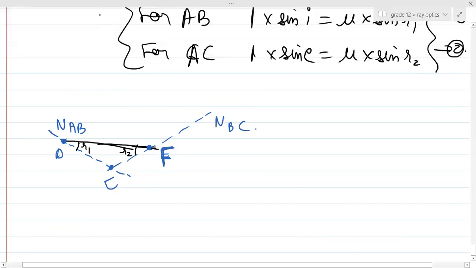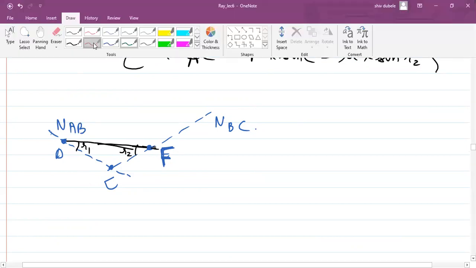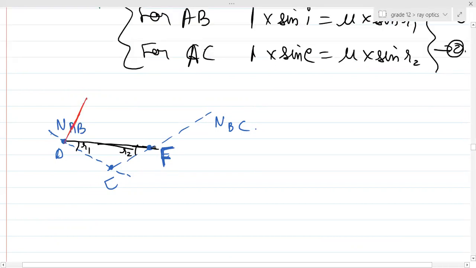Now if I draw the prism, it was like this. Can you see this perpendicular? The prism was like this. These are your normals, right? This angle was basically A, right? So how many triangles, how many things can you see over here? Can you see D, E, F, A?